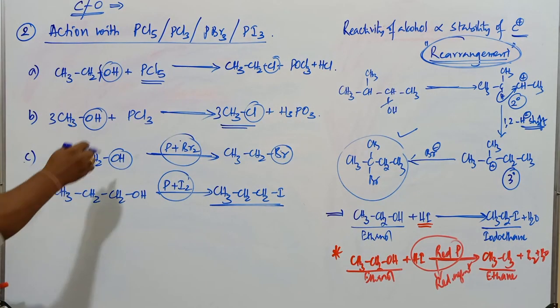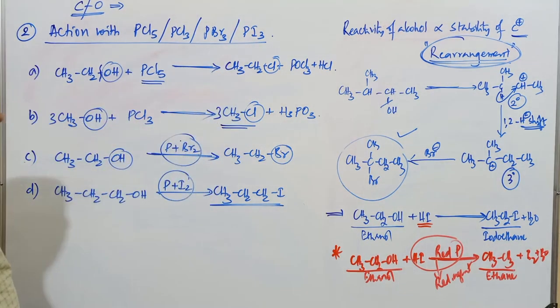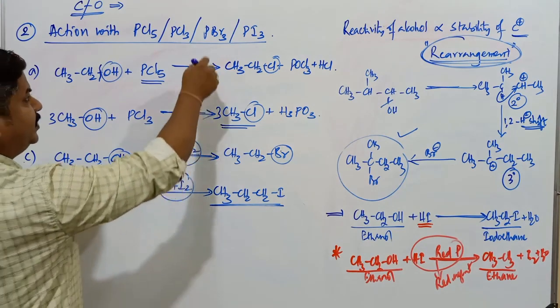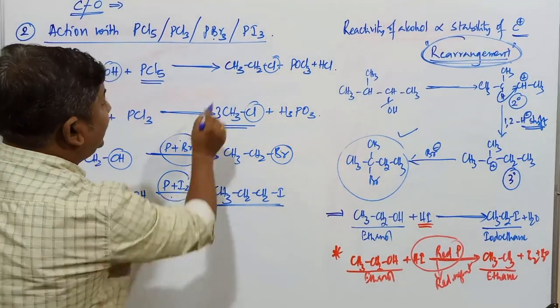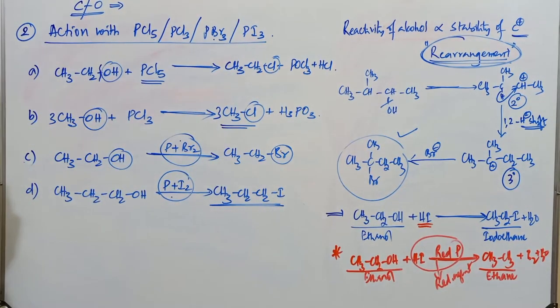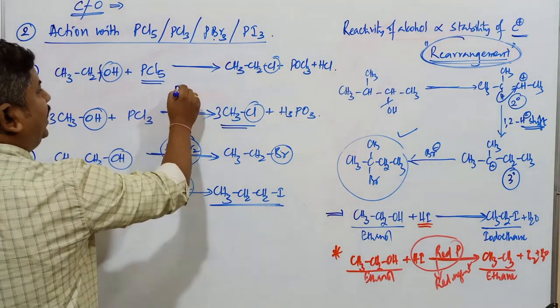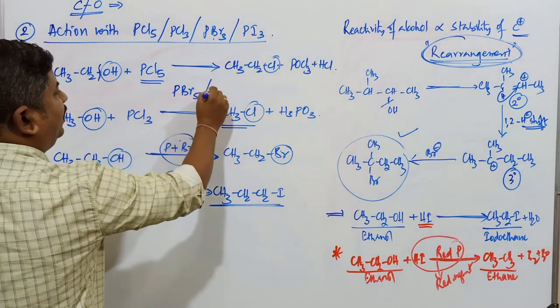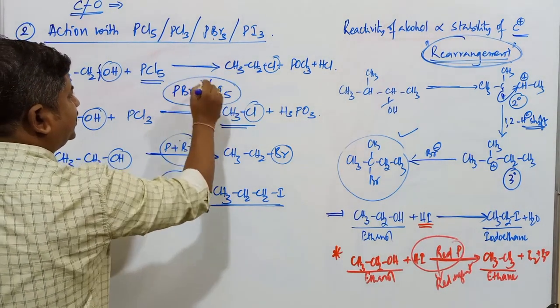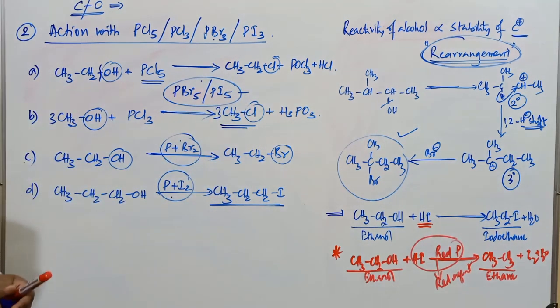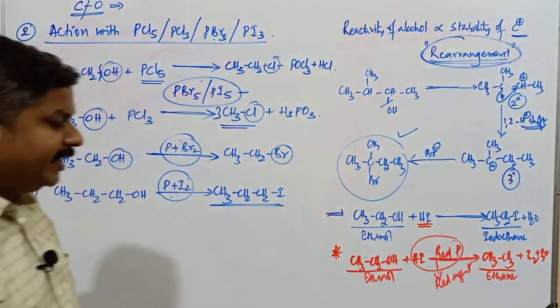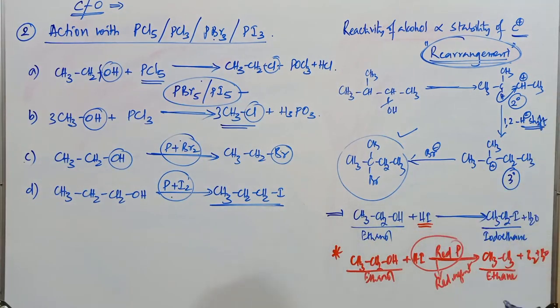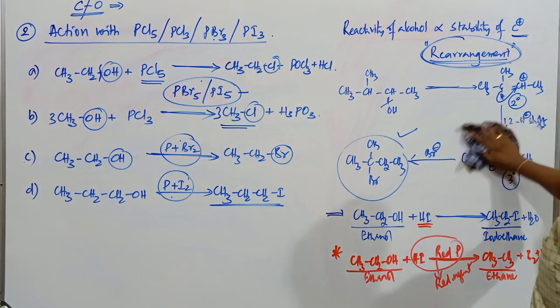So with PCl5 and PCl3 we form the respective chloro compounds. With phosphorus and bromine, that is PBr3, it gives rise to the bromo derivative. With the PI3 molecule, it gives rise to the iodo derivative. You know very well, PBr5 and PI5 cannot be used in these reactions because these are unstable, phosphorus pentabromide and phosphorus pentaiodide. Because of their instability, the reaction does not take place with alcoholic compounds. Right?